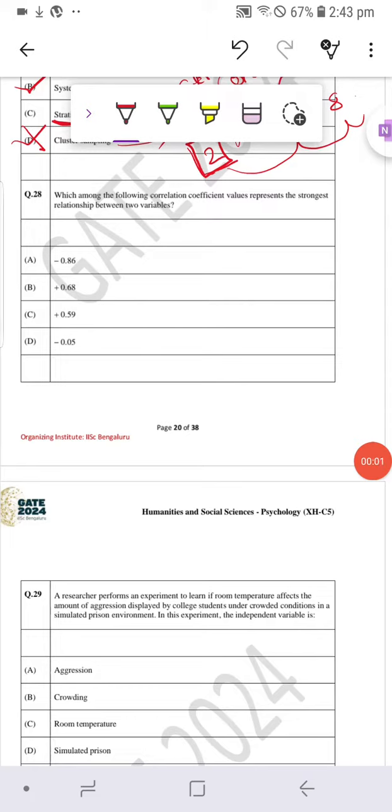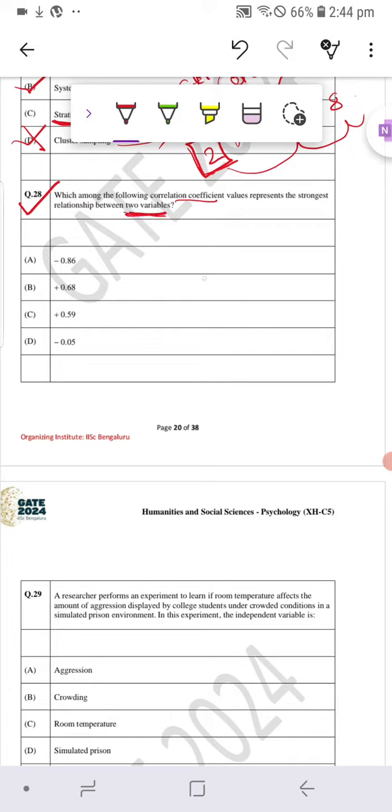Hello students, now let's talk about the GATE 2024 psychology paper, and the question that we are going to discuss over here is question number 28. This question says, which among the following correlation coefficient values represents the strongest relationship between the two variables?